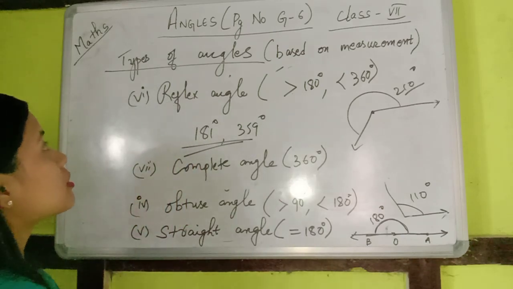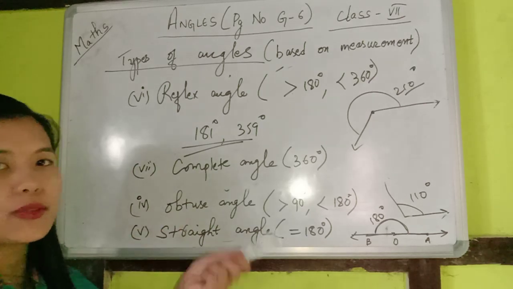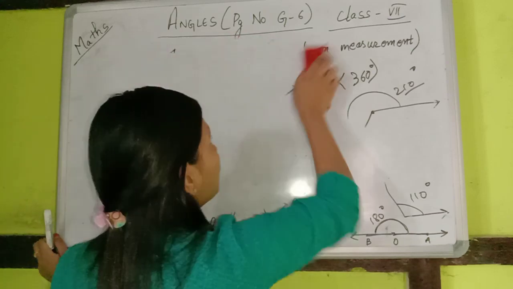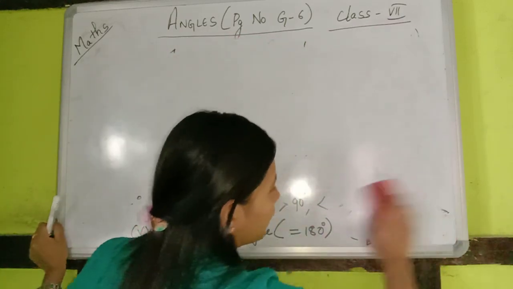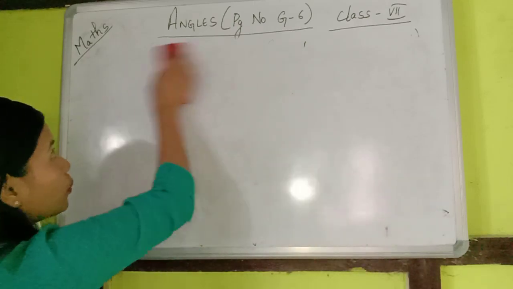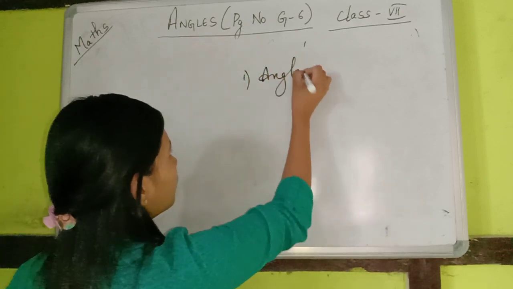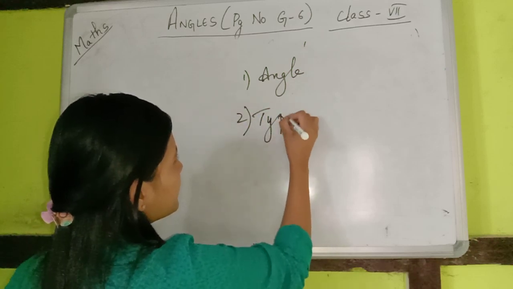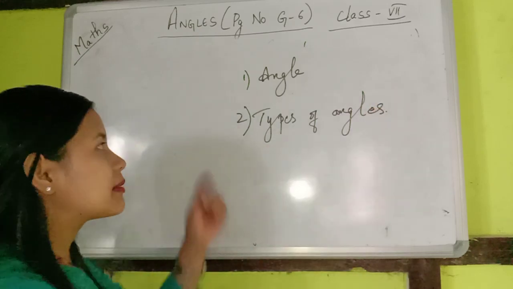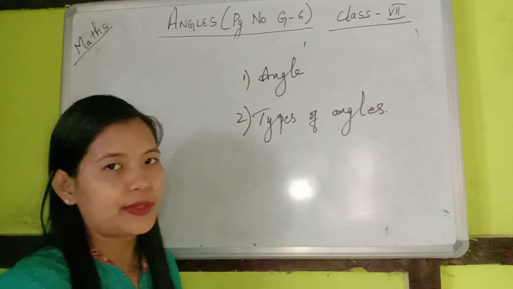So this is about the types of angles. If you want to learn how to measure an angle, please go to the video that I have shared with you, the link of which is given in the comment box. In this video we have learned various things like angles and types of angles. These are the basics. In the next video I will be teaching you a few sums based on this. Okay. Thank you.